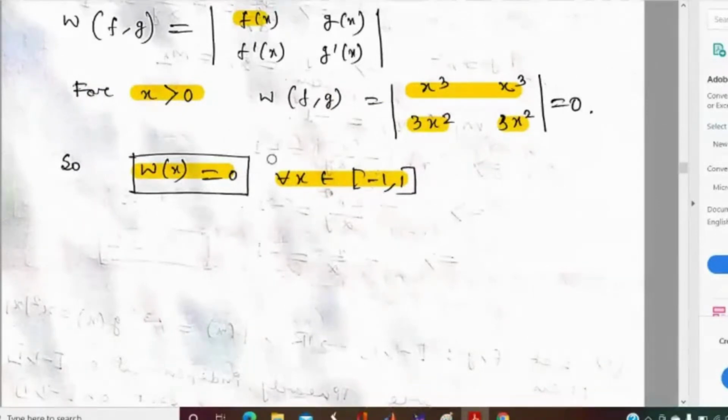So what can we say about the solution of the differential equation for which f and g are solutions? What is the significance of the Wronskian?